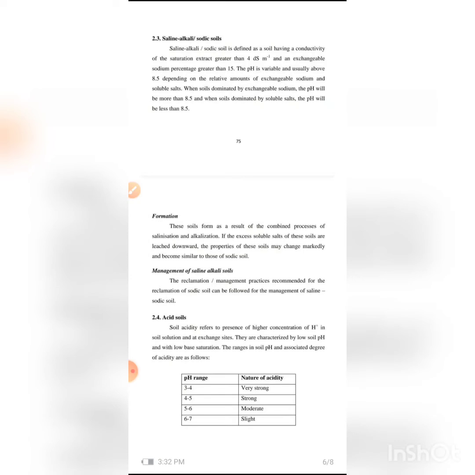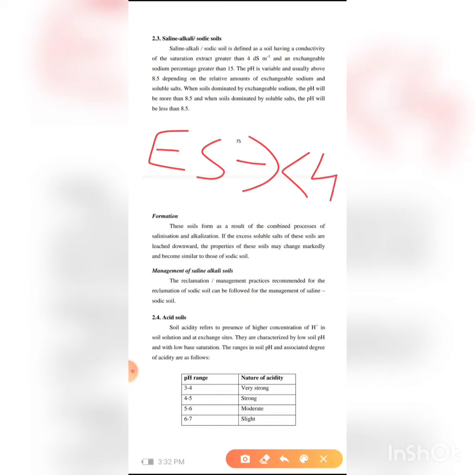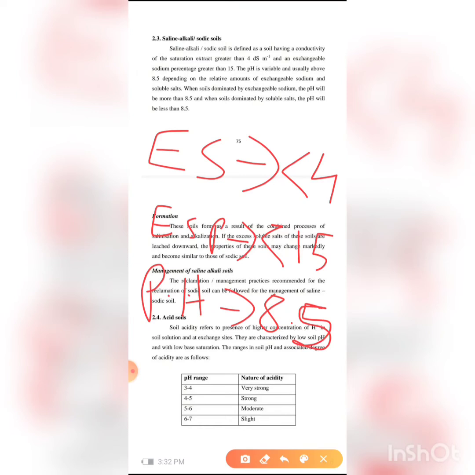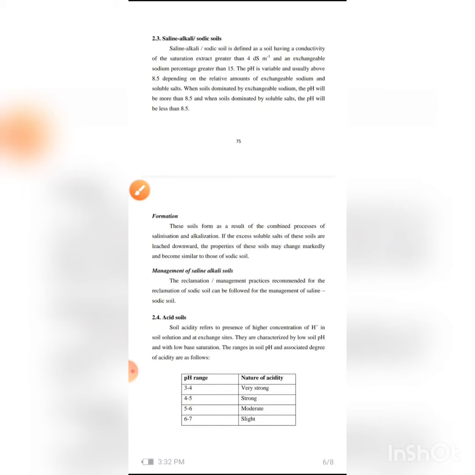A saline-alkali soil is defined as a soil having an electrical conductivity of saturation extract greater than 4 dS/m, ESP greater than 15%, and a pH value greater than 8.5. So these are the three major types of salt affected soils which we have seen.